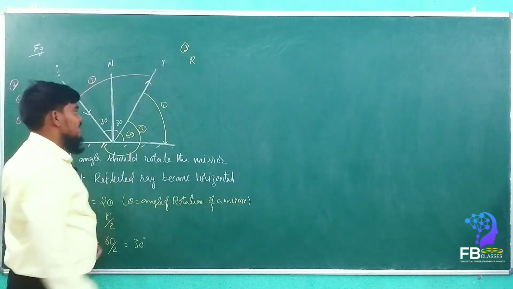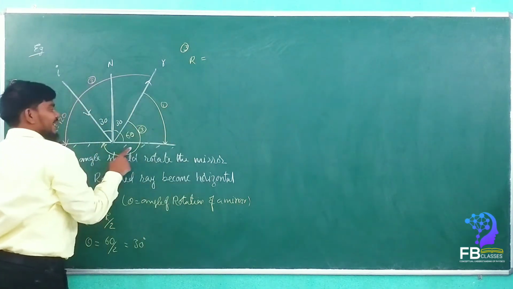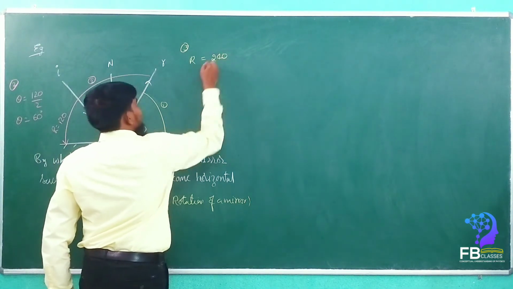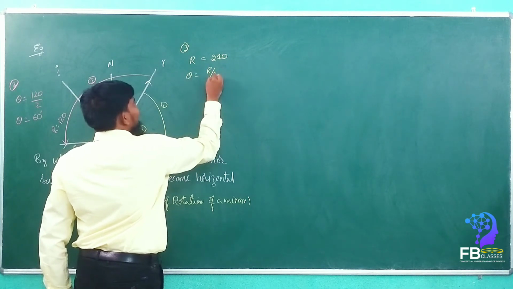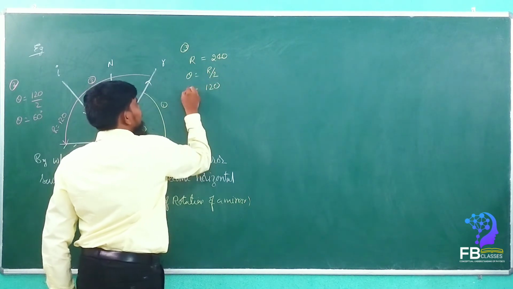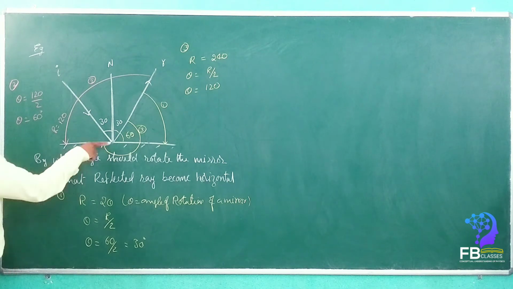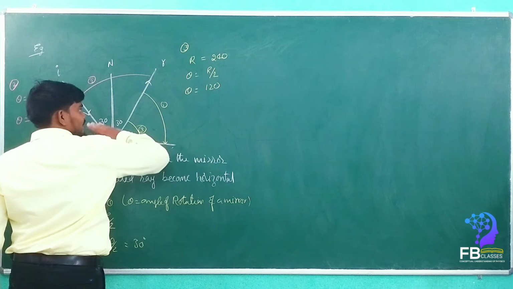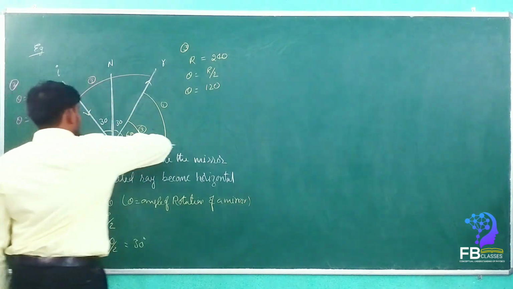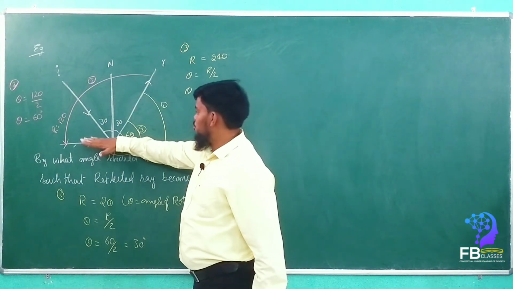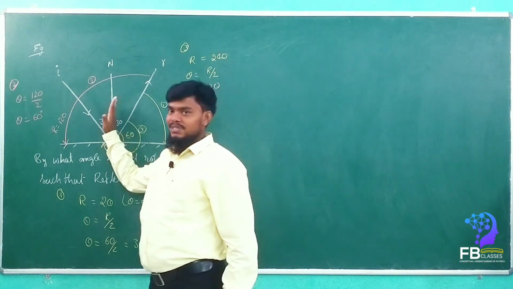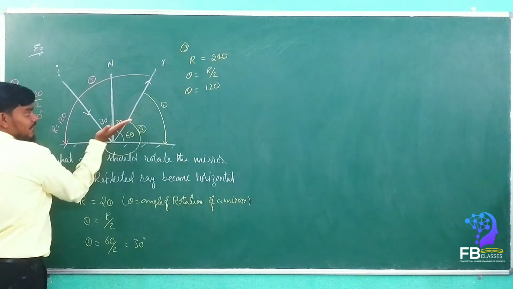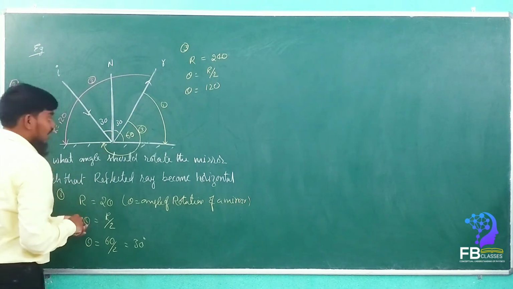So when we come to the third case, R is equal to how much, my dears? 180 plus 60, 240. So 240. If it is on 240, theta is equal to how much? R by 2, that is equal to 120. Check out here. If the mirror is rotated 120 degrees like this, 120 degrees means this total comes as 90. This is 120. Yes or no? Yes, sir. So this mirror, how will it become?